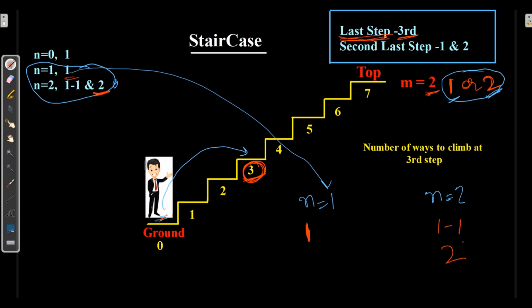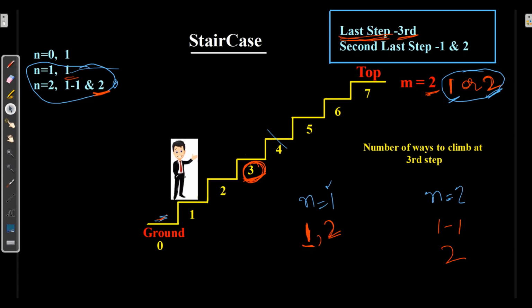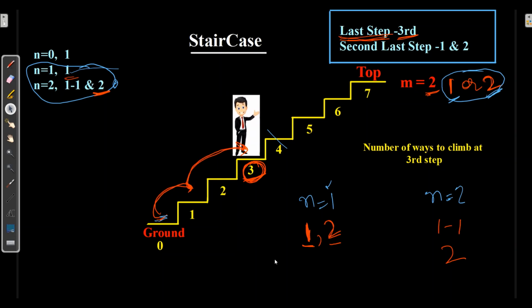I'll copy here. Now can I say, to reach the third step, I can simply add two steps. I mean to say, first the one step like this, and then directly take two steps. So first one step and then two steps, to reach the third.